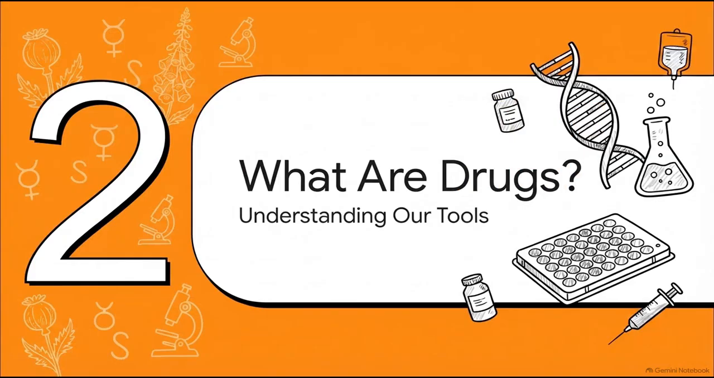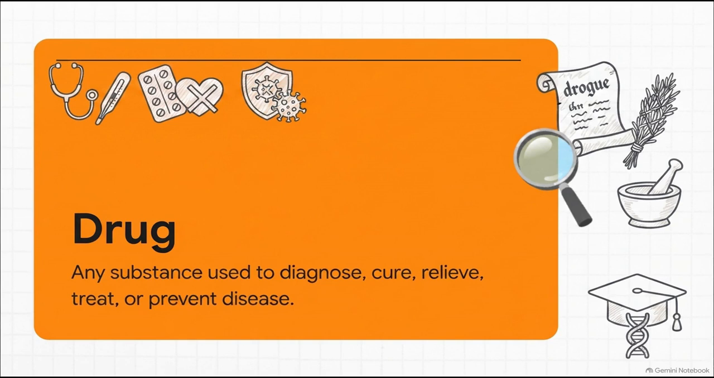Section 2. Now that we know pharmacology is the study of drugs, that begs a pretty logical question, doesn't it? What are drugs exactly? Let's take a look at our primary tools. A drug is defined as any substance used to diagnose, cure, relieve, treat, or prevent disease. Notice how incredibly broad that is. It's not just about curing a cold. It's about diagnosing issues and preventing them entirely. And hey, here's a fun fact for your next trivia night. The word drug actually comes from the old French word drogue, which just meant a dried herb, because, well, that's where all our original medicines came from. Let that resonate for a moment.